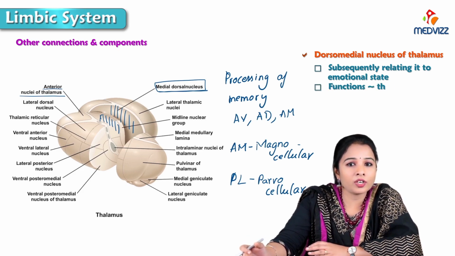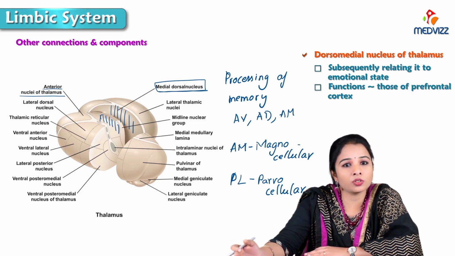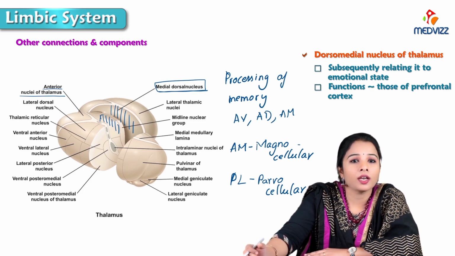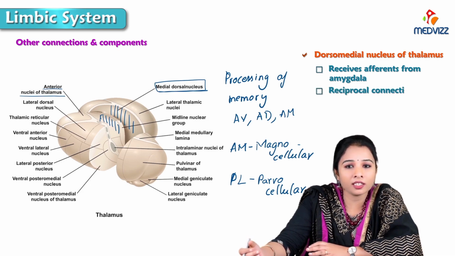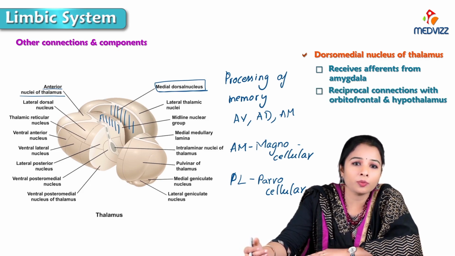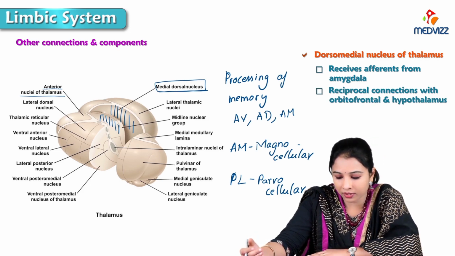Its overall functions are similar to those of the prefrontal cortex, and it receives afferents from the amygdala, and has reciprocal connections with the orbitofrontal cortex and hypothalamus.